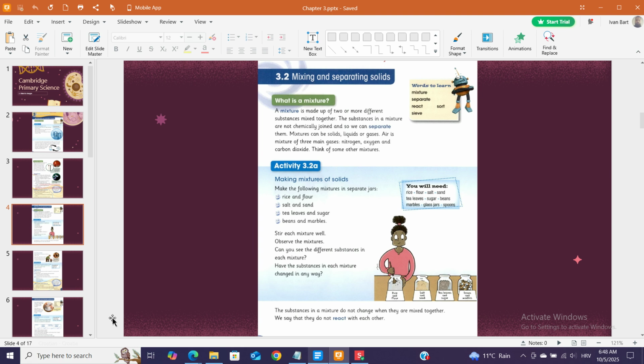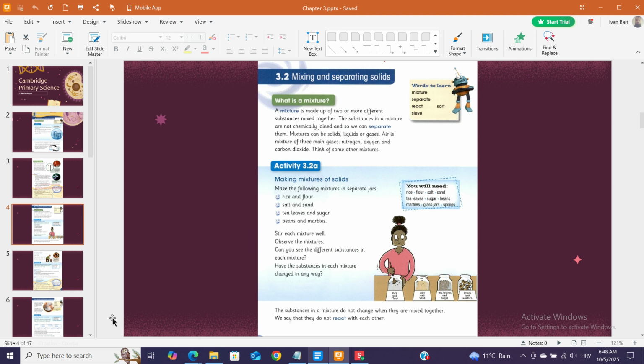Activity 3.2. Making mixtures of solids. Make the following mixtures in separate jars: rice and flour, salt and sand, tea leaves and sugar, beans and marbles. Stir each mixture well. Observe the mixtures. Can you see the different substances in each mixture? Have the substances in each mixture changed in any way?